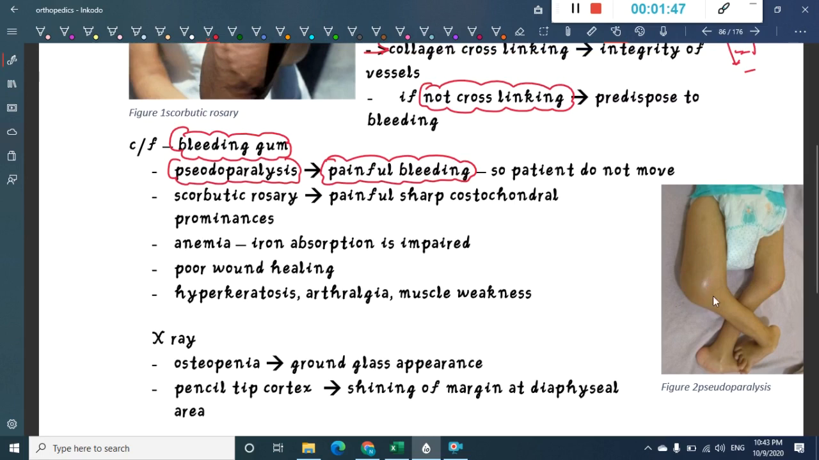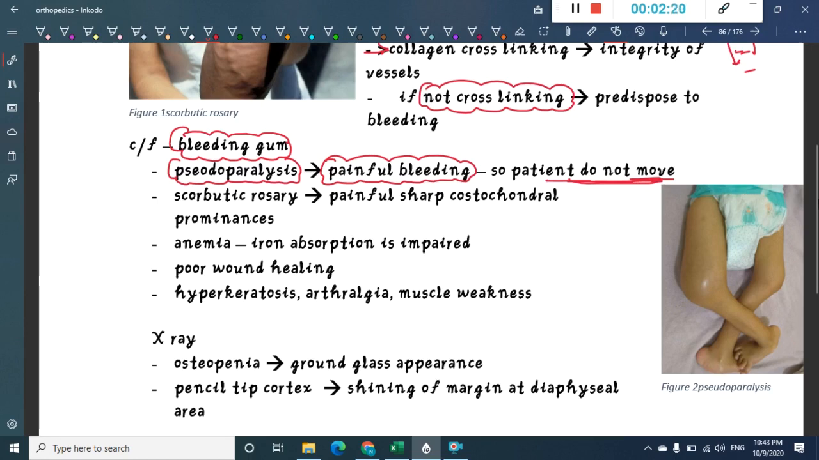Because of this bleeding, all the tissues inside will get stretched and the patient cannot move the limb, and because of this pain the patient is not moving, and that will resemble paralysis, and that is the reason why we call it pseudoparalysis. It does not have any neurological feature. It is because of the bleeding. This bleeding causes intense pain, and because of the pain the baby or the child will not move his or her limbs. That will resemble pseudoparalysis.